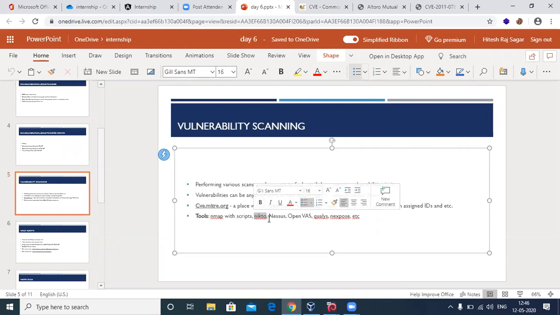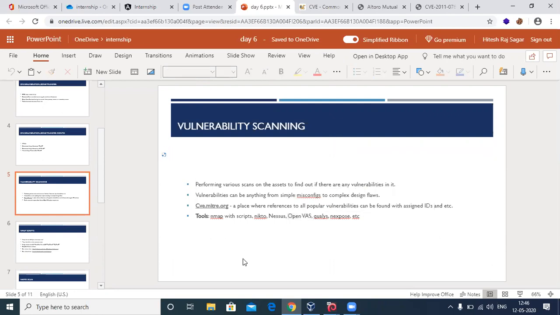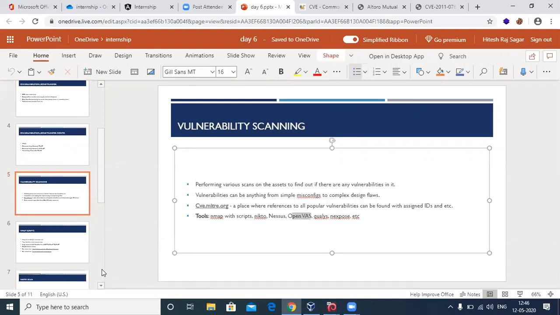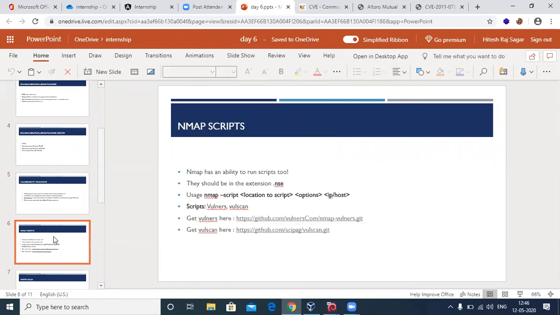And from this part onwards, these are all properly packaged GUI-based tools, as in you can actually see a good dashboard and a complete vulnerability analysis. Nessus, Qualys, Nexpose, these are all proprietary tools, whereas OpenVAS is an open source alternative to those, which we are also going to discuss. Not Nessus, Qualys, or Nexpose, but we are going to discuss OpenVAS too. Okay, so let's move to the next one, Nmap scripts.